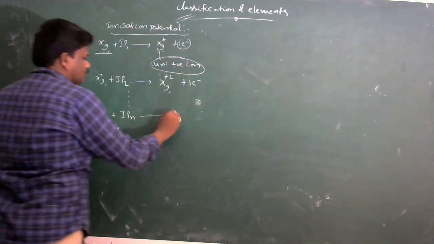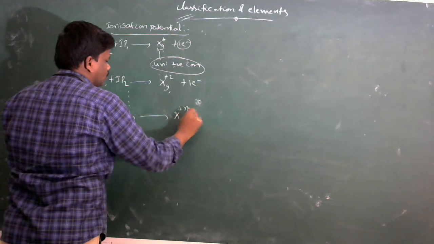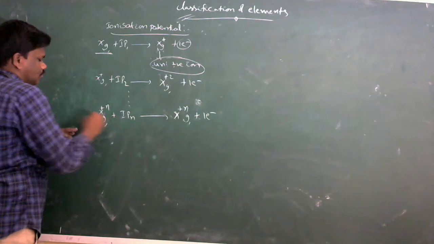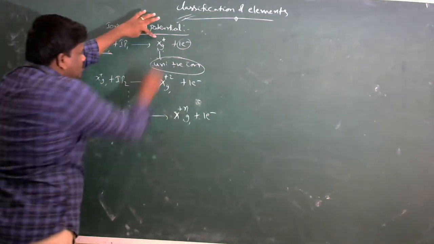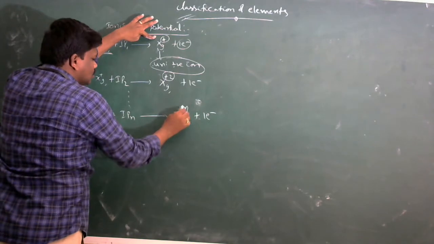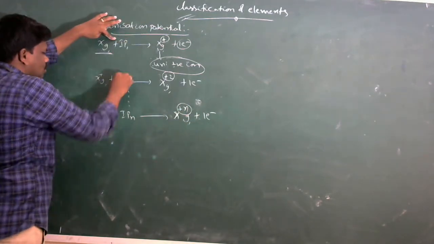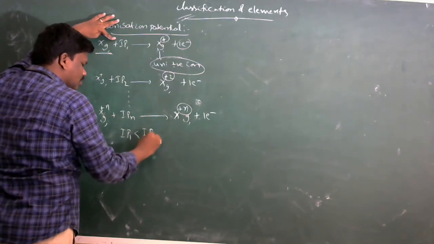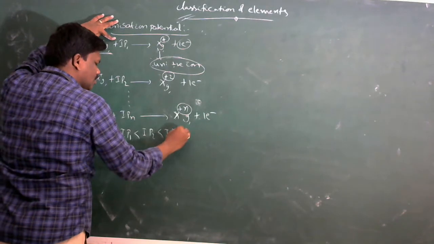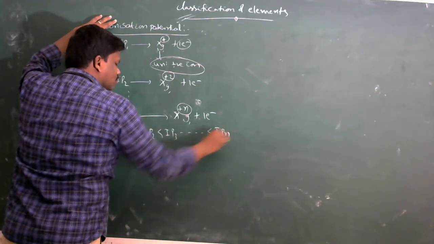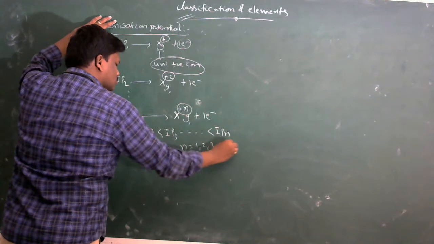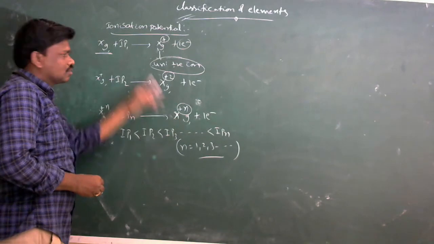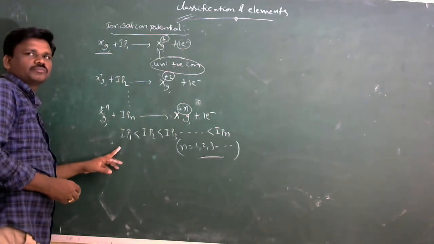As the positive charge increases, nuclear charge increases, and so does the IP value. That means IP1 is always less than IP2, IP2 is always less than IP3, and so on, IPn, where n is equal to 1, 2, 3 and so on. That means effective nuclear charge increases with increase in ionization potential.